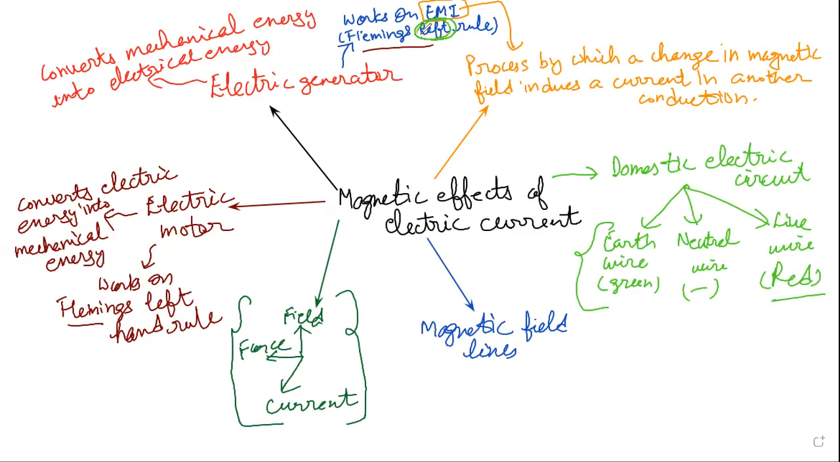Here it's the right hand rule, not Fleming's left hand rule, for EMI. Electric generator works on Fleming's right hand rule. And what is Fleming's right hand rule? That is Fleming's right hand rule.